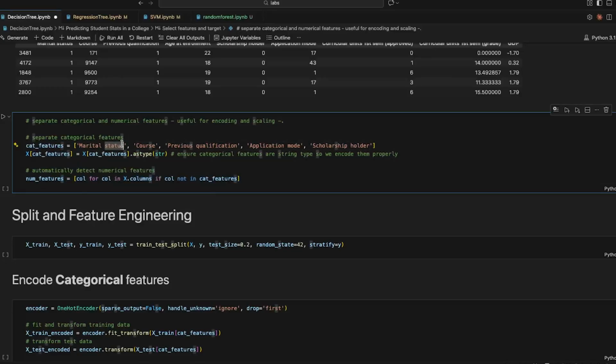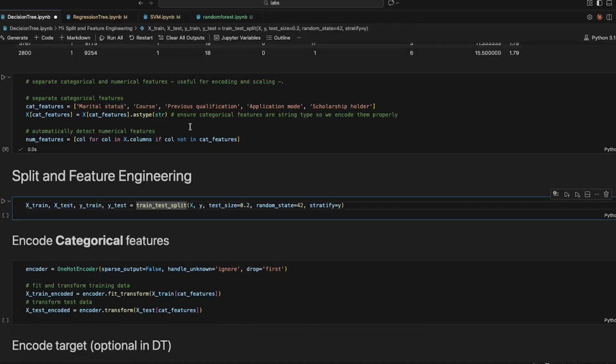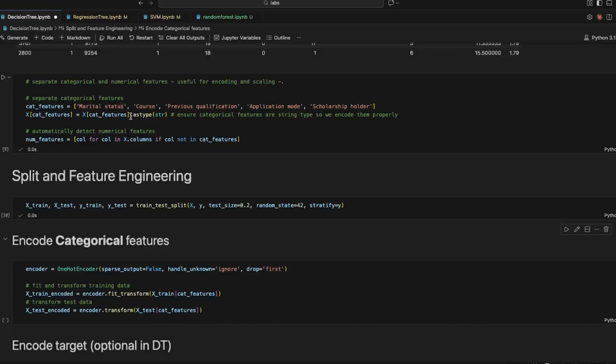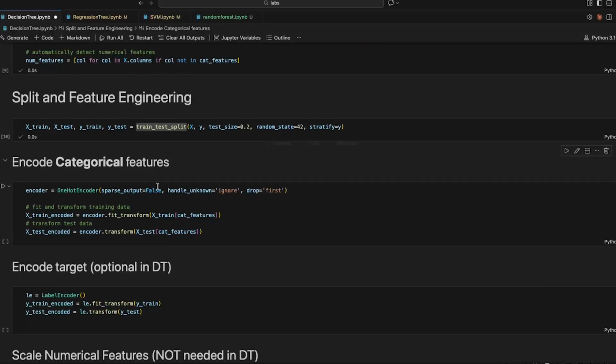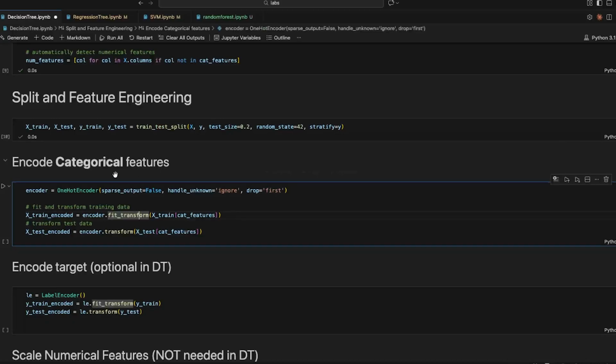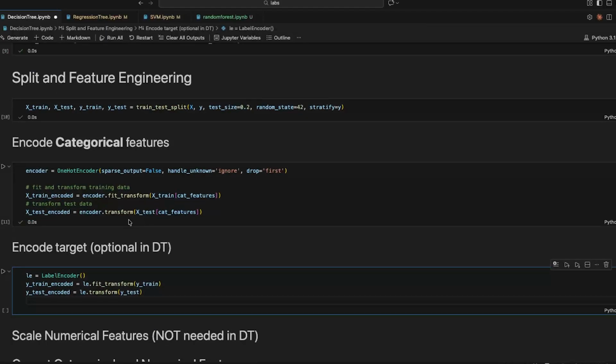So we just run this code. Now we separate it and we split. We always split first before scaling or encoding. In this case, we won't need to scale because it's a decision tree, so it doesn't care about scale or not. So let's encode the categorical features. We just pass a one-hot encoder here. And remember, we want to fit only on the training data. We never fit on the test data, okay? Encoding the target is optional in decision trees, but I just do it as best practice.